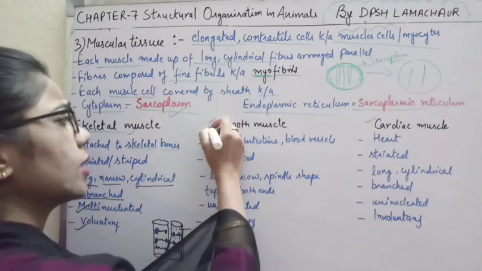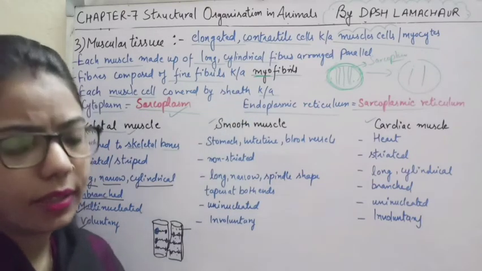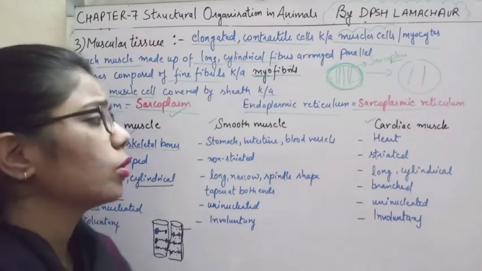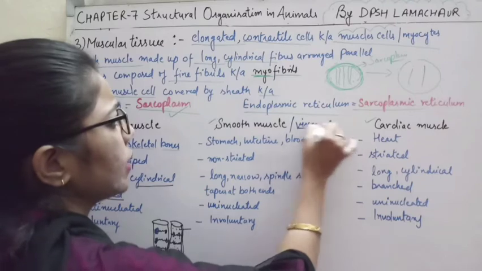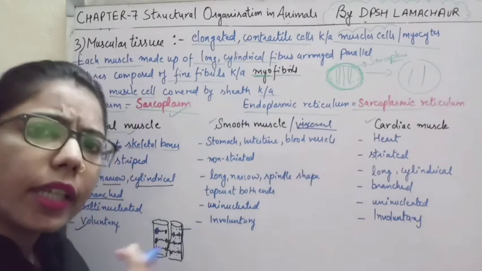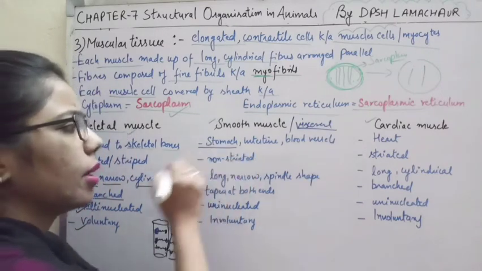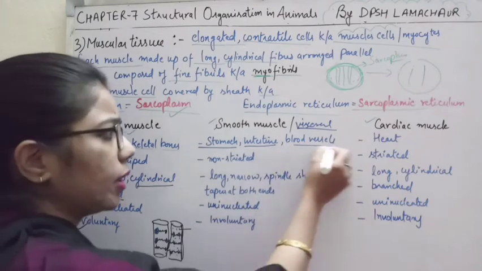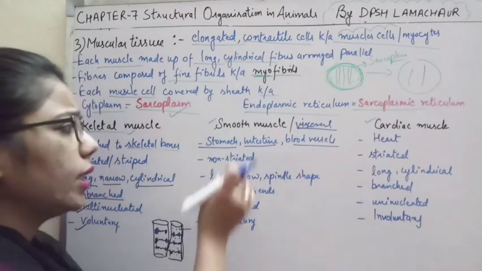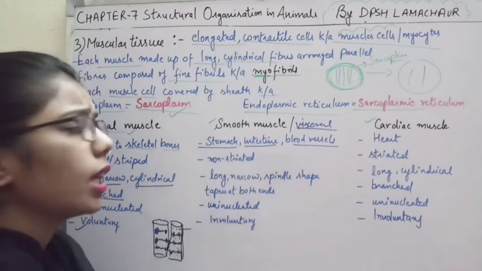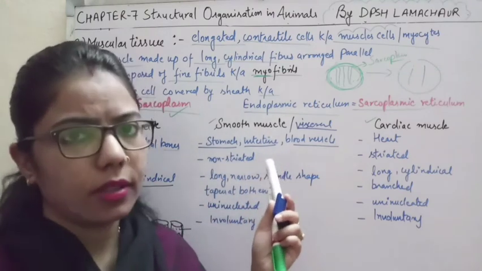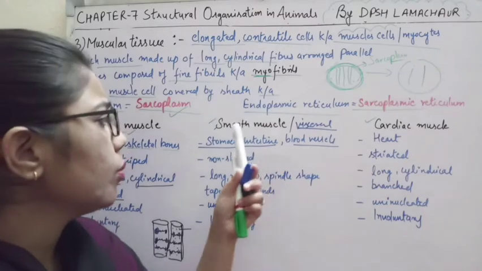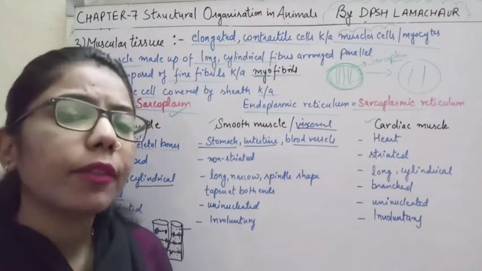Now come to the second one, the smooth muscles. This smooth muscle is also known as visceral. Visceral means that it is present in internal parts like our stomach, our intestine and the blood vessels. So the walls of these organs are made up of what type of muscle? Smooth muscles. These smooth muscles have a different structure.